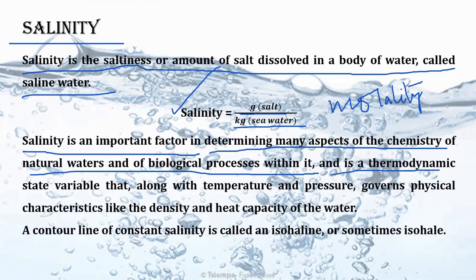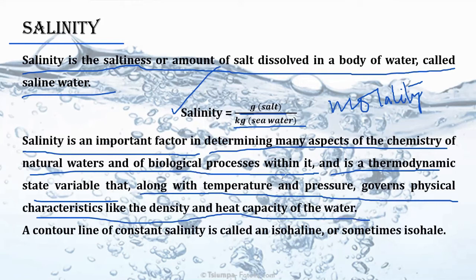Also, it is a thermodynamic state variable that along with temperature and pressure governs the physical characteristics like density and heat capacity of water. Yes, if salt is there, salt is an electrolyte, right? Salt means nothing but NaCl. Now this NaCl is nothing but an electrolyte, okay, which is highly conductive in nature. Whenever NaCl lies in water, we will find out what this NaCl is causing, right?